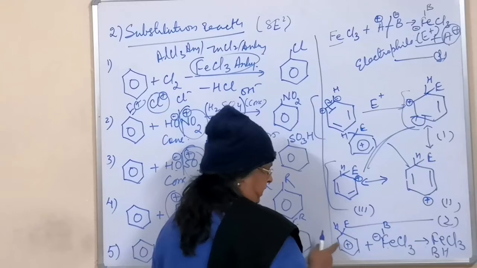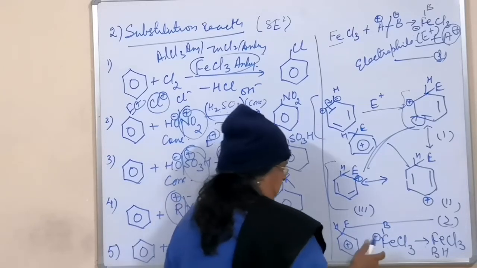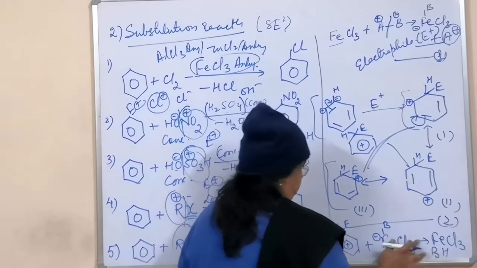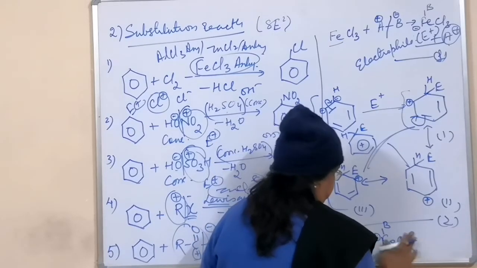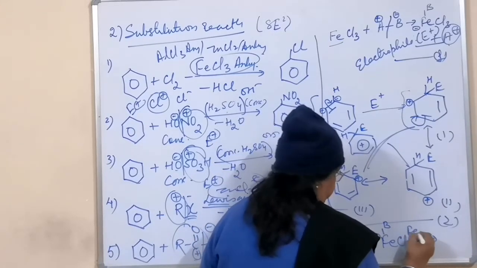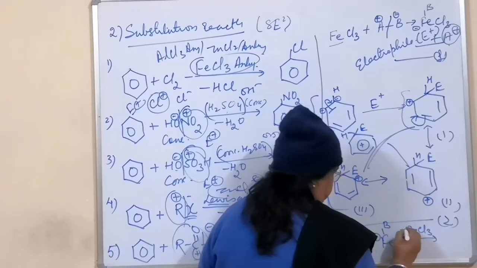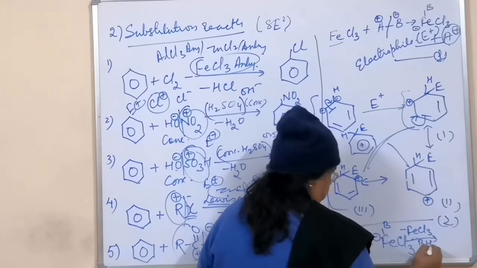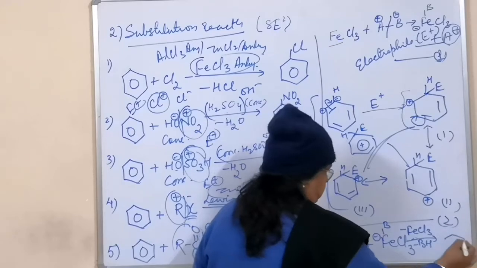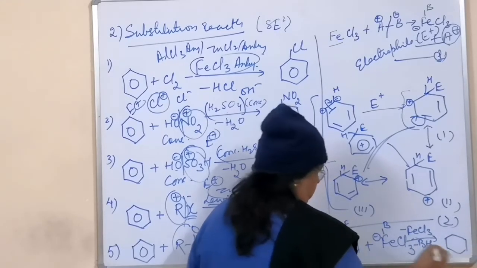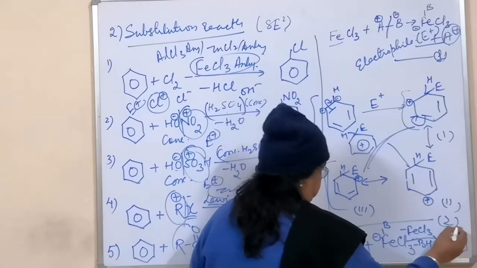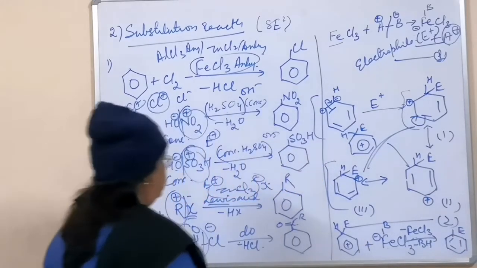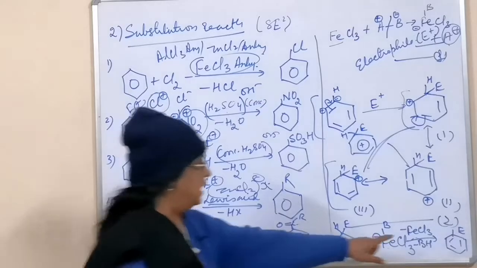And hydrogen will be leaving its electron here, and therefore this positive charge will be balanced. So this FeCl3, which is reformed, and BH are the byproducts, and the main product will be your benzene ring with the electrophile attached. So this is the final thing.